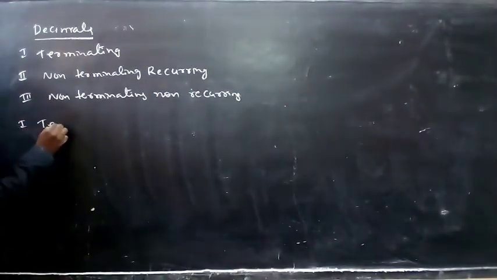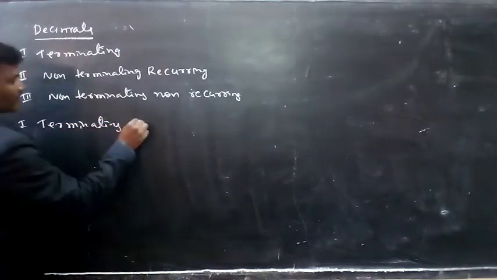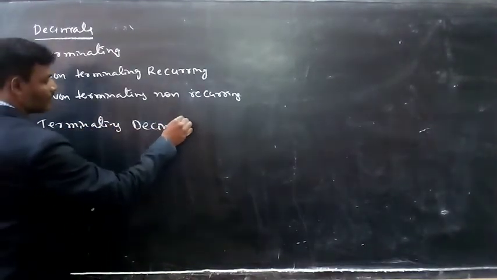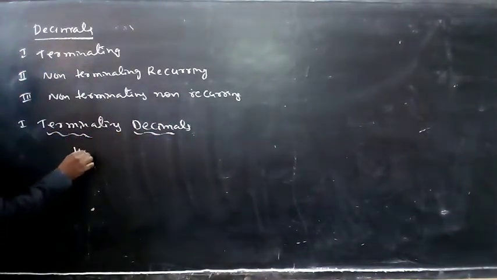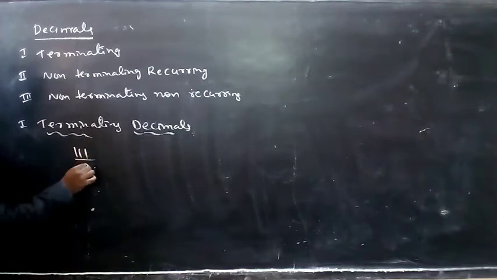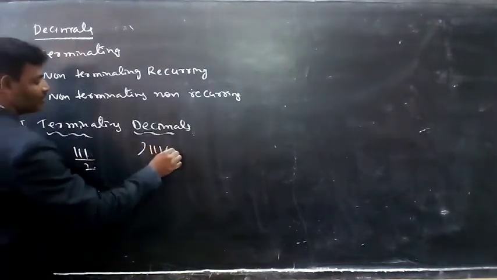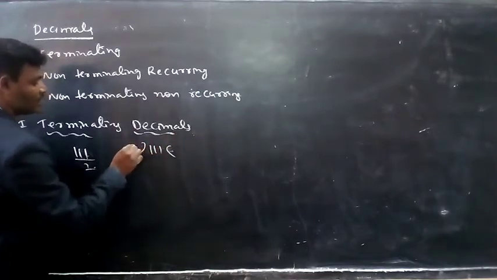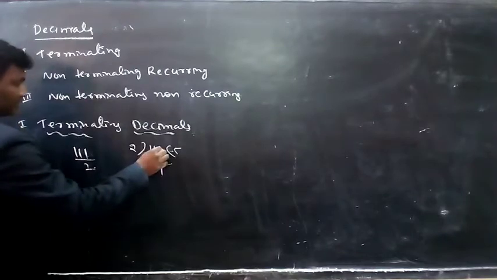First of all, terminating decimals. For example, 111 by 2. So divide 111 by 2. 2 5s are 10. 1, take 1.